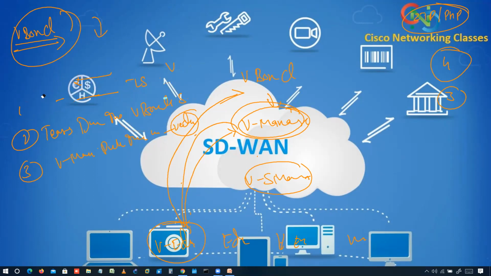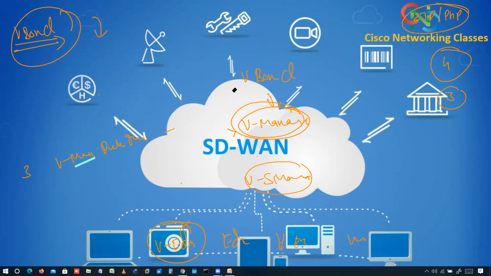Now we'll discuss what will happen with the vSmart. So till this point, we do not have any connection with vBond. We just have connection with vSmart and vManage. As I told you, the vEdge device will try to establish a secure DTLS or TLS connection with vManage and vSmart, so the same thing.